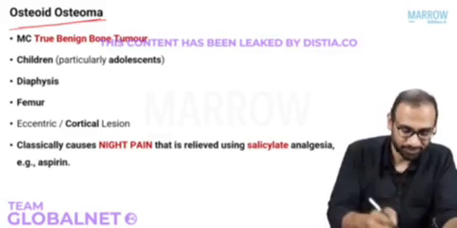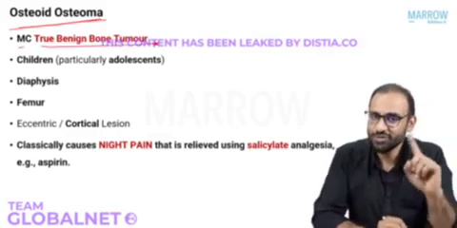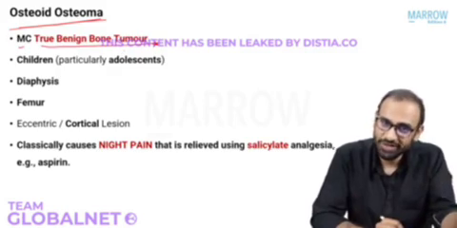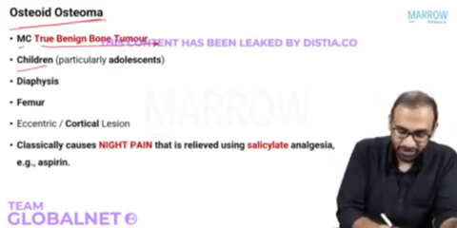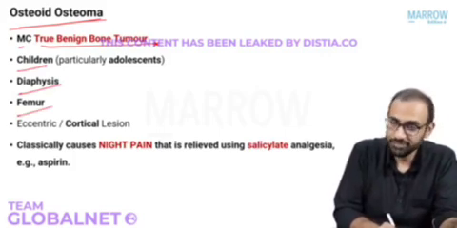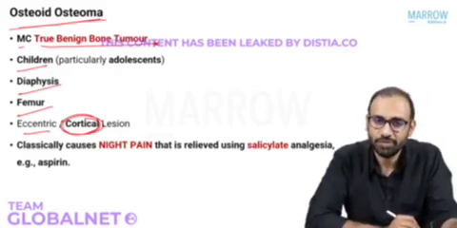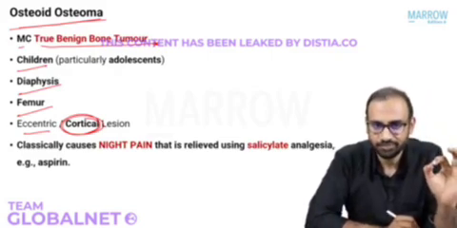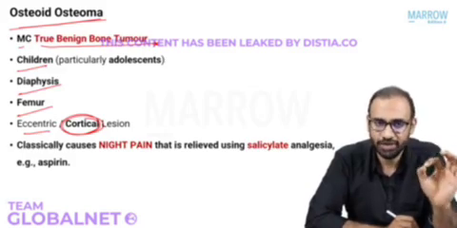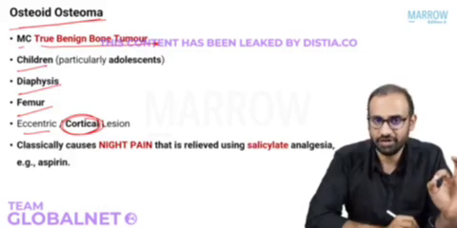Let's find out. It is the most common true benign bone tumor. Because what is the most common benign bone tumor? Osteochondroma. And this is the most common true benign bone tumor. Usually occurs in children, in the diaphysis and femur. Lesion is eccentric or cortical. What is the problem here? The story here is very significant. This will be a child, right? Comes to you with pain in the middle of the thigh or the middle of the leg, suggesting diaphyseal involvement.